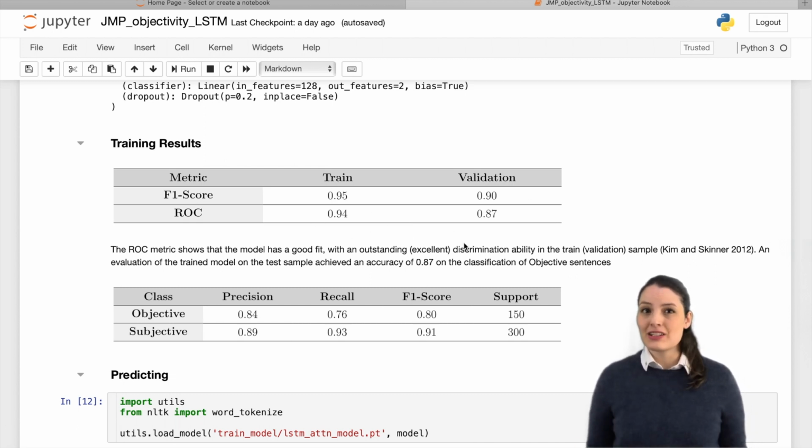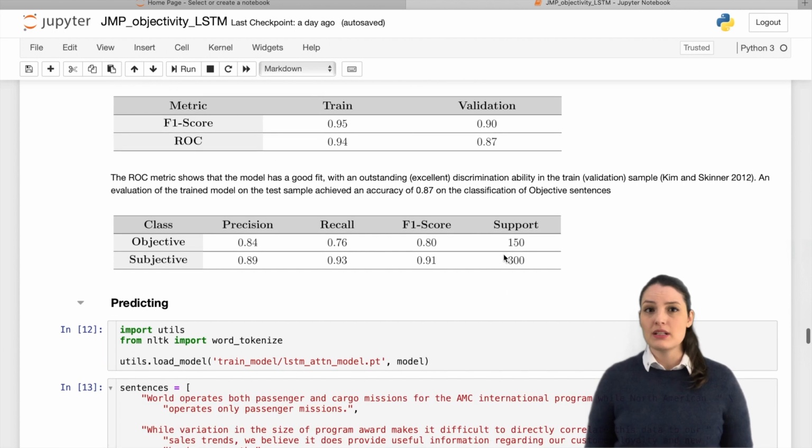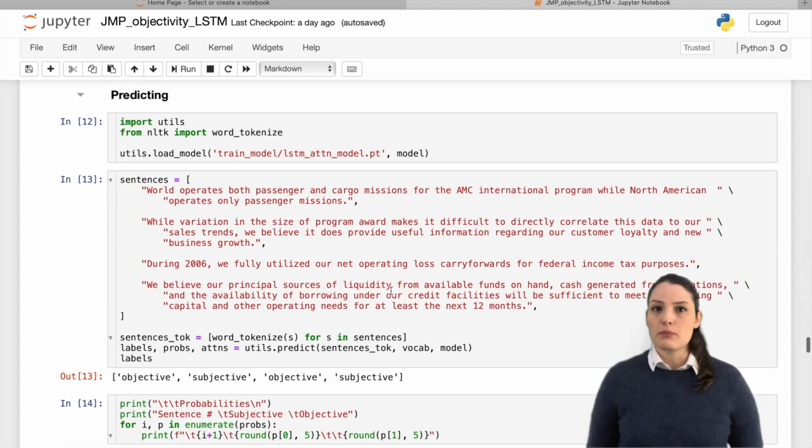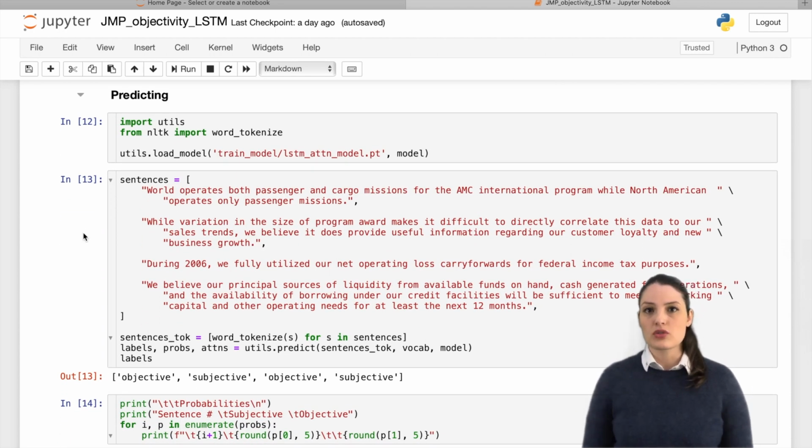According to Kim and Skinner, the model has an outstanding discrimination ability in the trained sample and an excellent ability in the validation sample. When I evaluate the trained model on the test sample, it achieves an accuracy of 87% on the classification of objective sentences. I then use this model to predict the labels for the rest of my sample sentences from the MD&A sections.